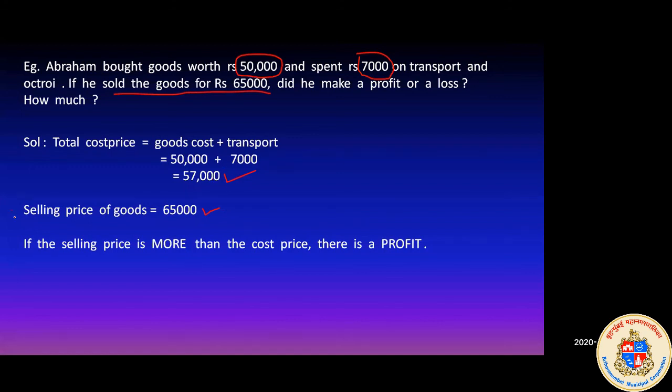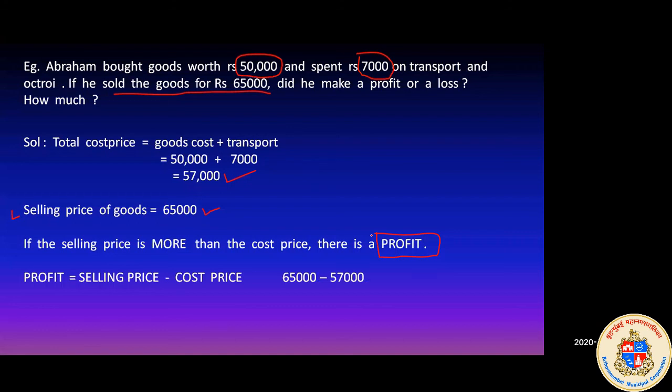Obviously, he has got a higher selling price. In the first explanation I told you that if the selling price is greater than the cost price, then it will be a profit, and if the cost price is greater than the selling price, then it will be a loss. But here the selling price is greater, so it is a profit.